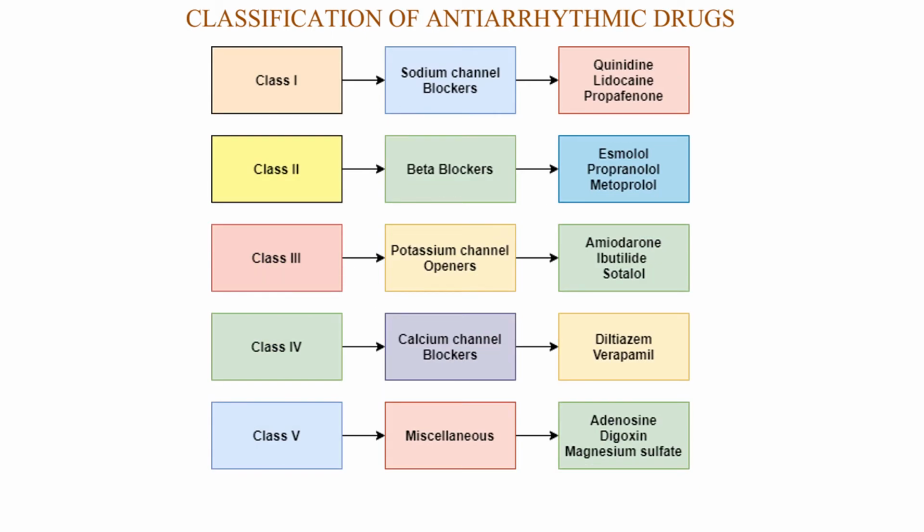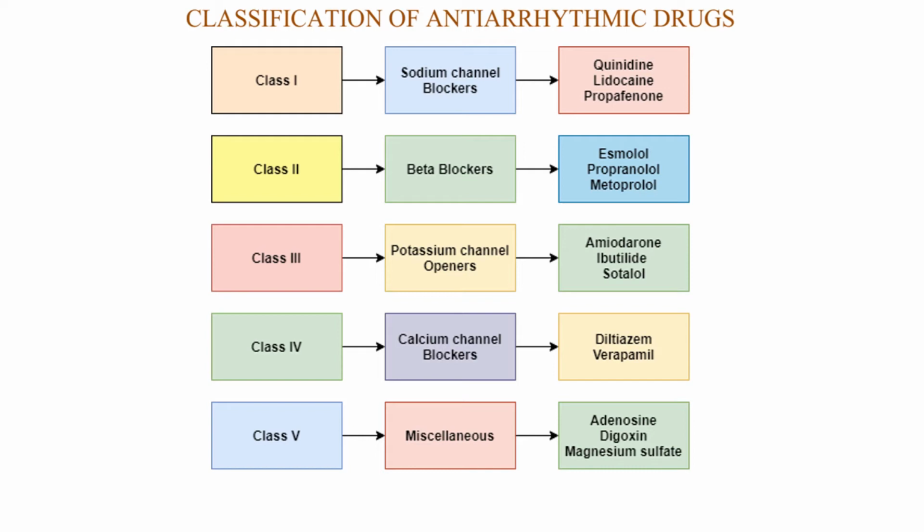So the classification of anti-arrhythmic drugs is like this. There are five classes of anti-arrhythmic drugs by Vaughan Williams. Class 1 drugs are sodium channel blockers such as quinidine, lidocaine, and propafenone. Class 2 drugs are basically beta blockers, and they are esmolol, propranolol, and metoprolol.